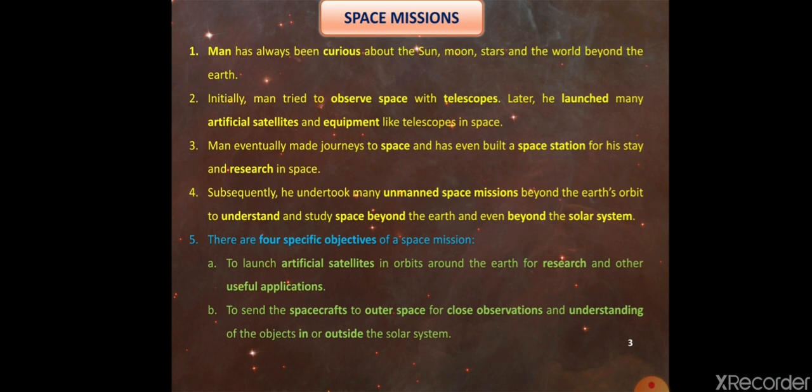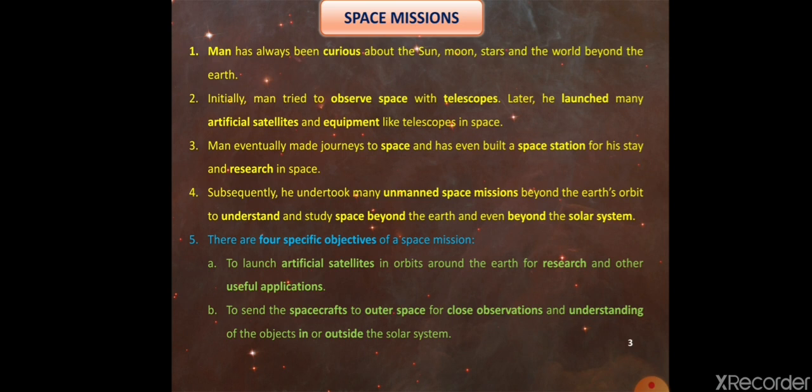The fourth point is subsequently he undertook many unmanned space missions beyond the earth orbit to understand and study space beyond the earth and even beyond the solar system. So after launching the artificial satellites as well as constructing the space station, man has launched many unmanned space missions for the close study of each and every celestial body. The fifth point is there are four specific objectives of space mission.